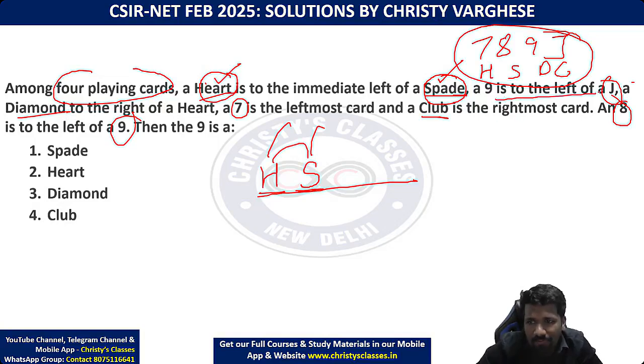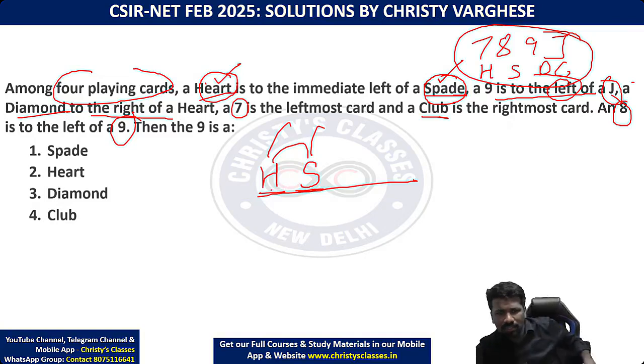Now, 9 is left of J. Left and immediate left are different, please understand. Left means somewhere to the left. Immediate left means no person in between. So 9 is to the left of J. We will understand that. A diamond is to the right of a heart. A diamond is to the right of a heart. One second. I think there is an error there.